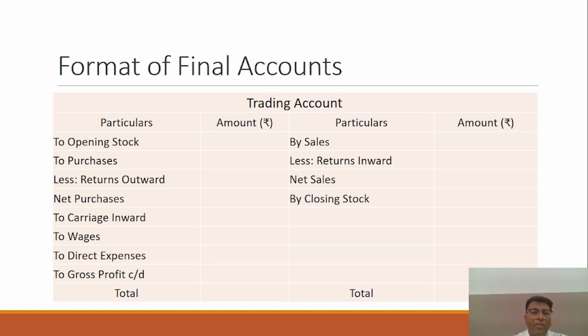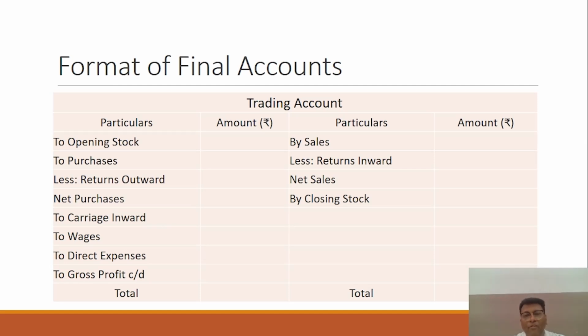If there are sales for a period, you have to mention the total sales amount, and you have to subtract the return inward also. If the customers are returning goods to you, you have to subtract the total value of returns from the sales, and the net sales you find is to be mentioned on the credit side of the trading account. And lastly, you have to write the closing stock, and it is to be estimated or calculated first, then mentioned on the credit side of the trading account.